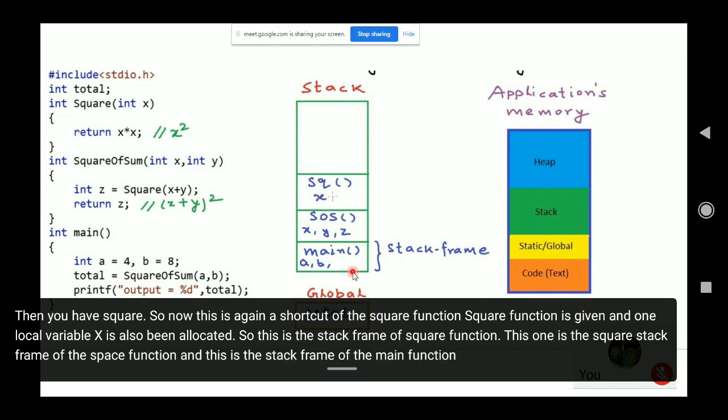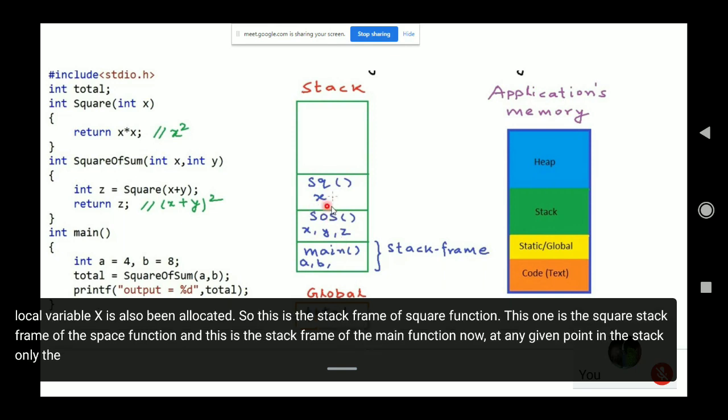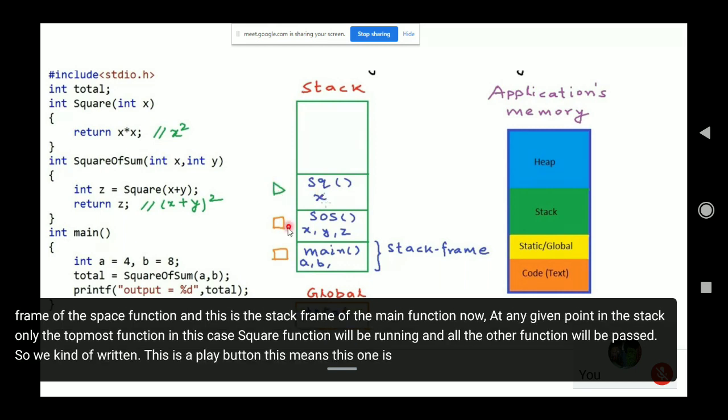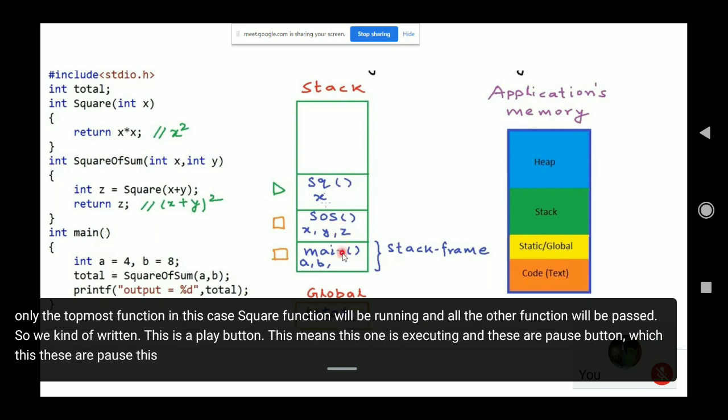Now, at any given point in the stack, only the topmost function, in this case the square function, will be running, and all the other functions will be paused. So we have drawn a play button, which means this one is executing, and pause buttons, which means these functions are paused at that moment.